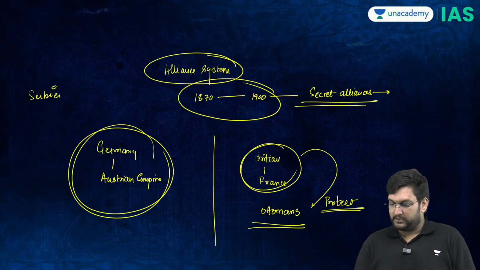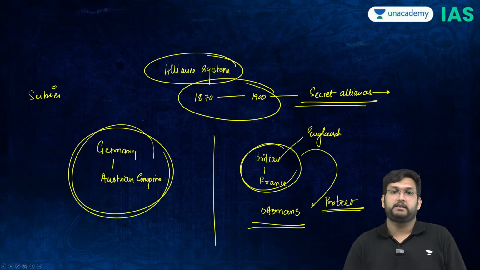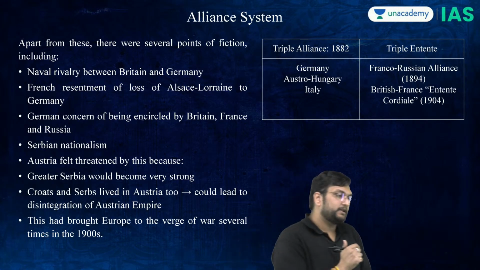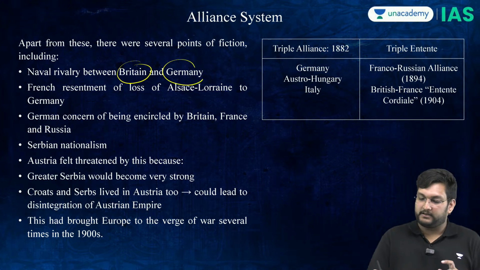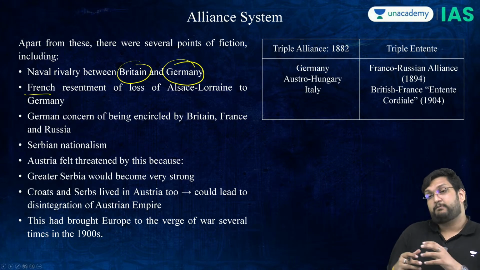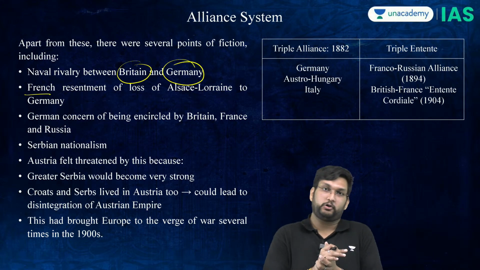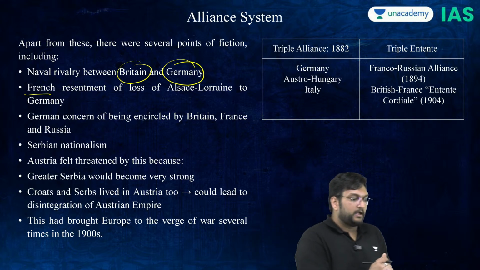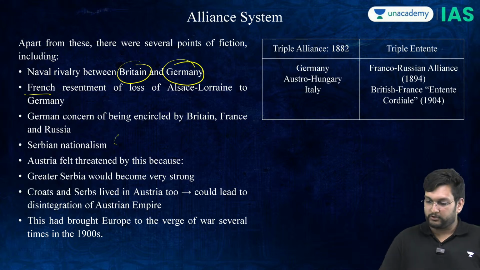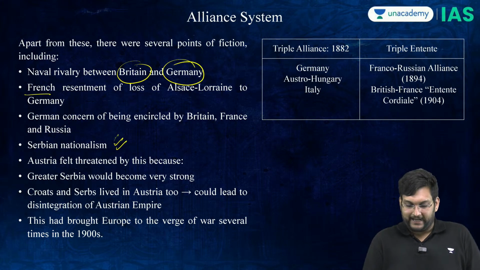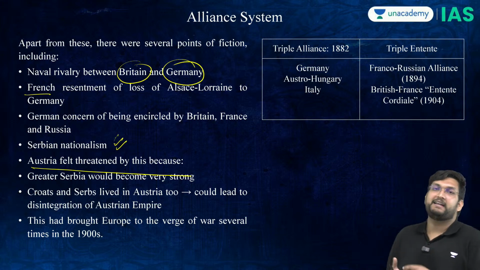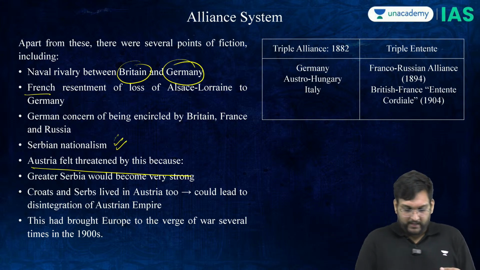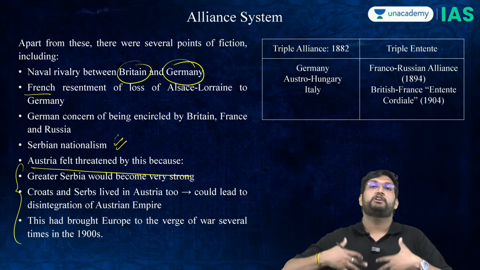England is Britain only. By the end of 1800, there is rivalry between Britain and Germany. There is a French problem with Germany over Alsace and Lorraine, a very fertile sector which the Germans took via the unification of Germany. Serbians want Bosnia. And Austria feels threatened by Serbia because Bosnia technically is under the control of the Austrians. And therefore, more and more issues are developing.